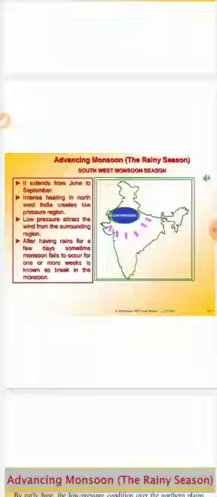So what happened? The southwest monsoon winds, from the water body, enter India over the land area and cause rainfall. That's called the advancing of the monsoon. We have already discussed this a lot here. The maximum rainfall of this season is received in the northeastern part of the country, and the north-south ranges of the Khasi Hills receive the highest average rainfall in the world.